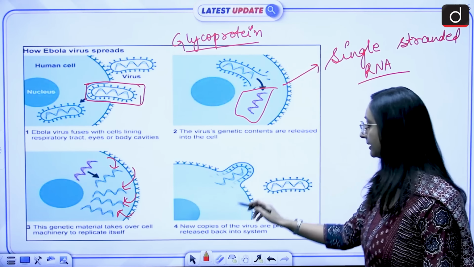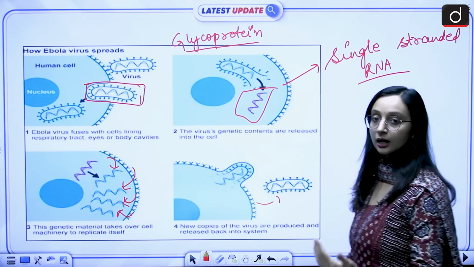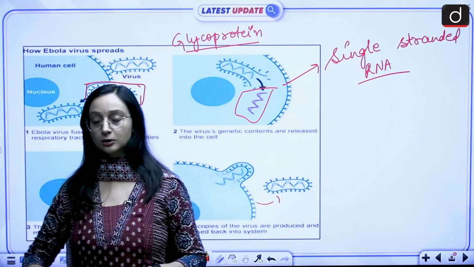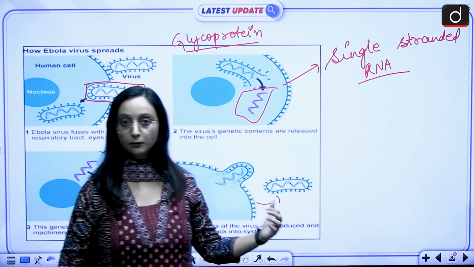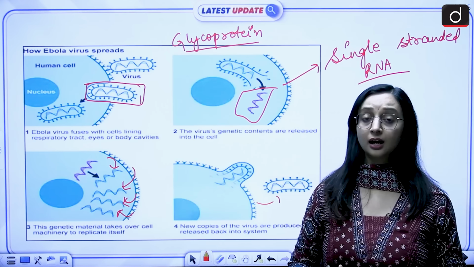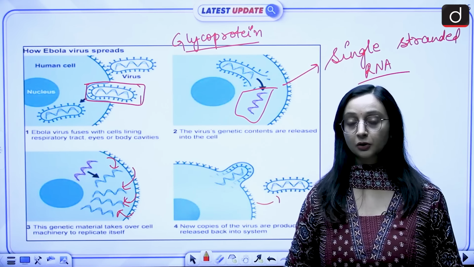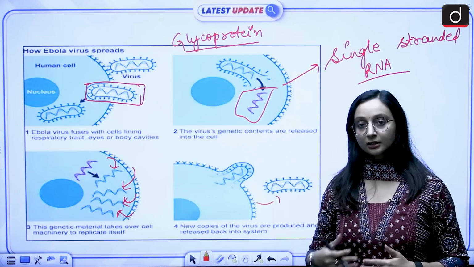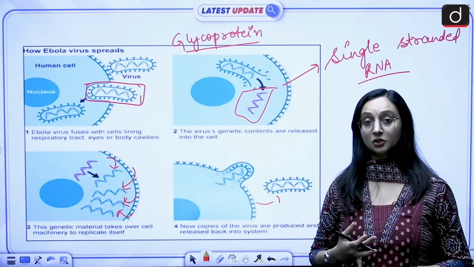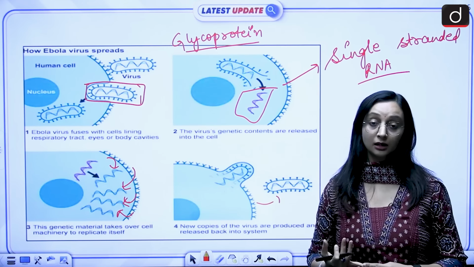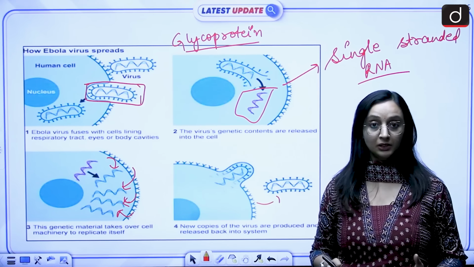And then finally, these viruses are going to be released again in the body. And then they are going to affect other cells also, and exactly the same procedure is going to follow. Everywhere they are going to create copies of themselves, and they'll start affecting all the other, healthy cells also. So that's why the transmission happens very quickly. Transmission happens, and then the fatality we also saw, it's quite high. It is right now as high as 50%.